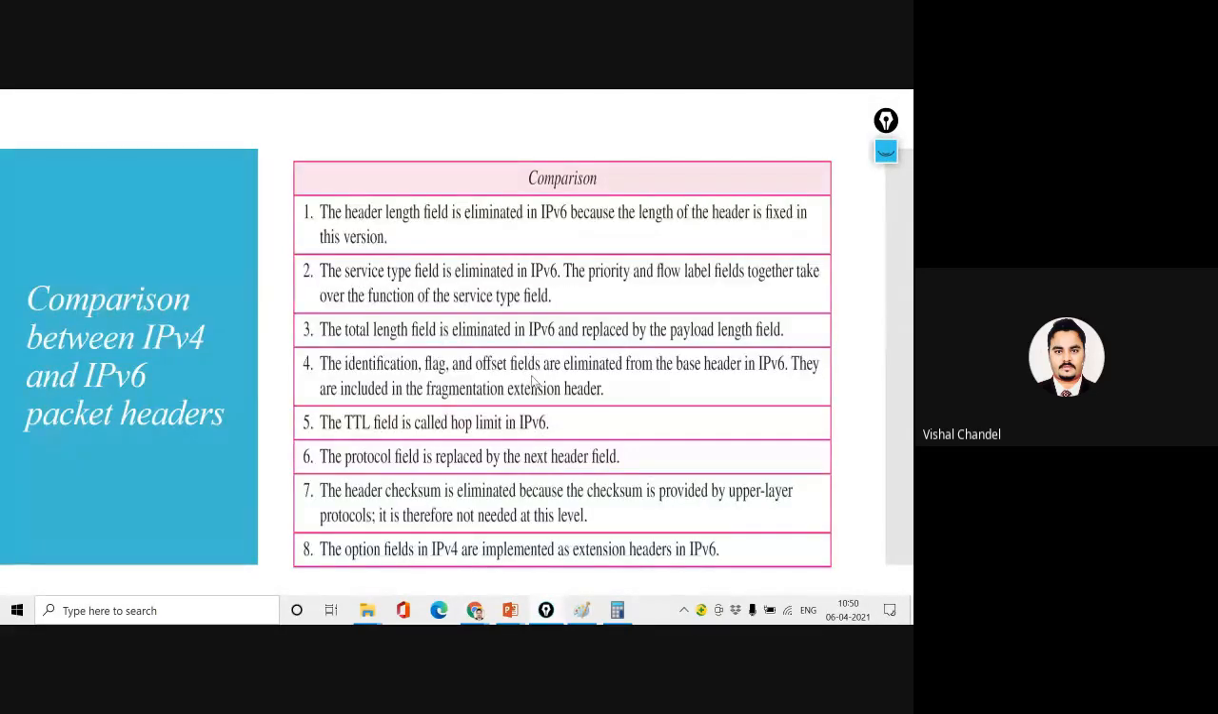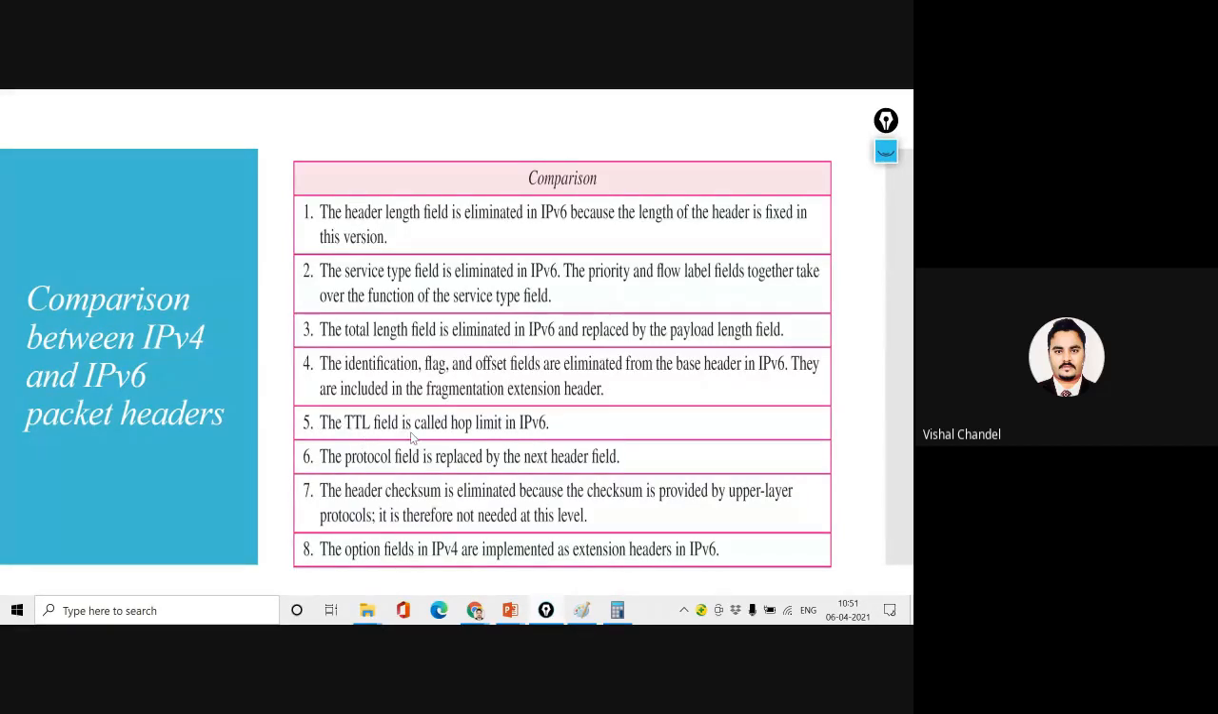So there were three fields: identification, flags and fragment offset. So we have just extended the header with the fragmentation. I will explain what extensions we are using for IPv4. All these fields are going to be combined in the fragmentation extension.